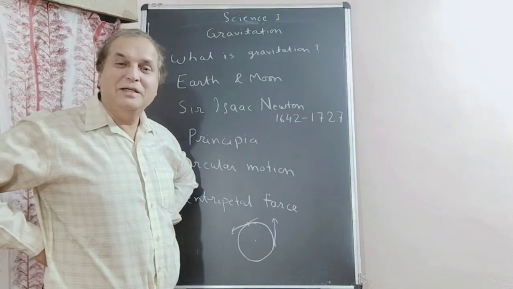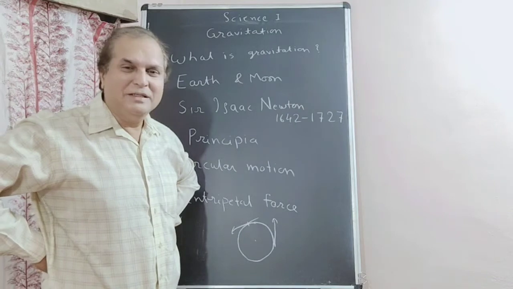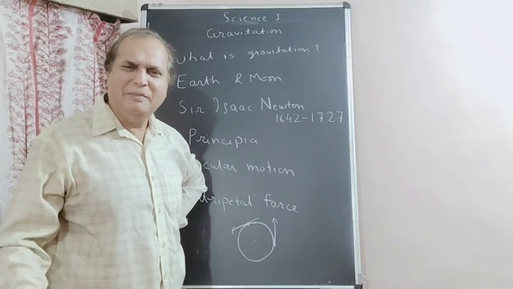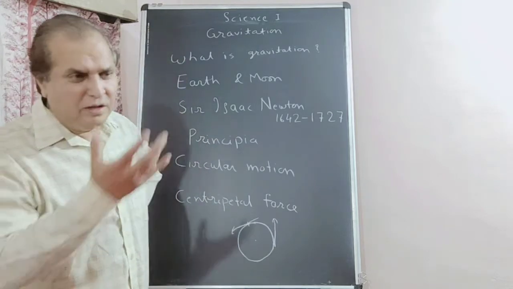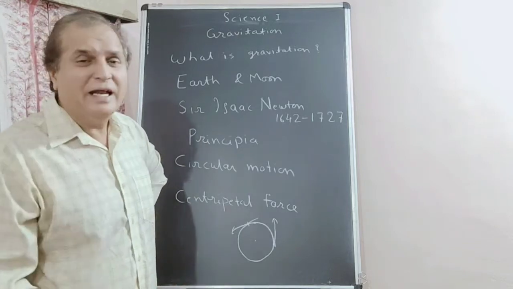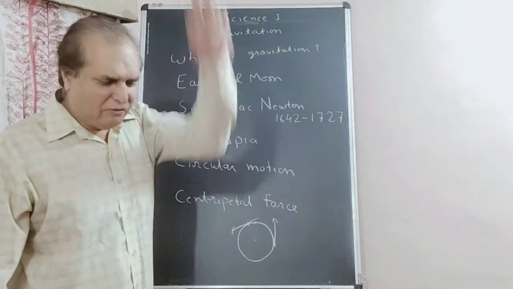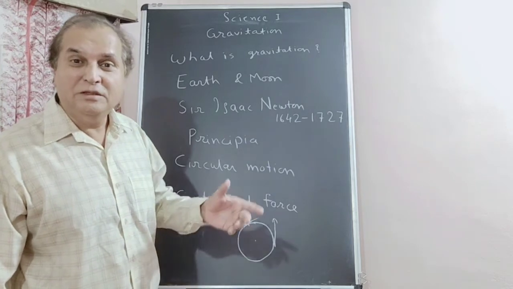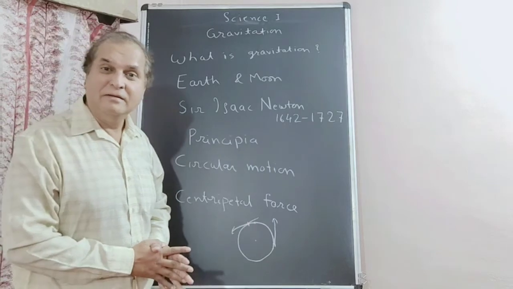The apple story everyone knows. If an ordinary person sleeps and an apple falls on him, he will just eat it and sleep again. But Newton didn't do that. Oh, it fell on the ground. He threw it again and again. Why didn't it go there? Why down only? And from this thought, he wrote the whole theory of gravitation.